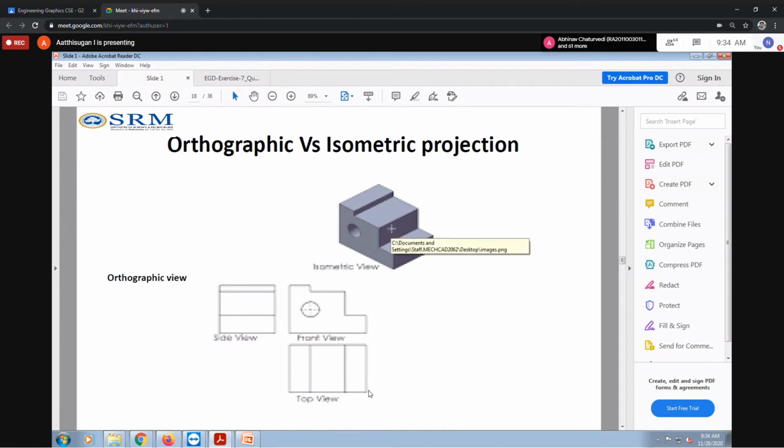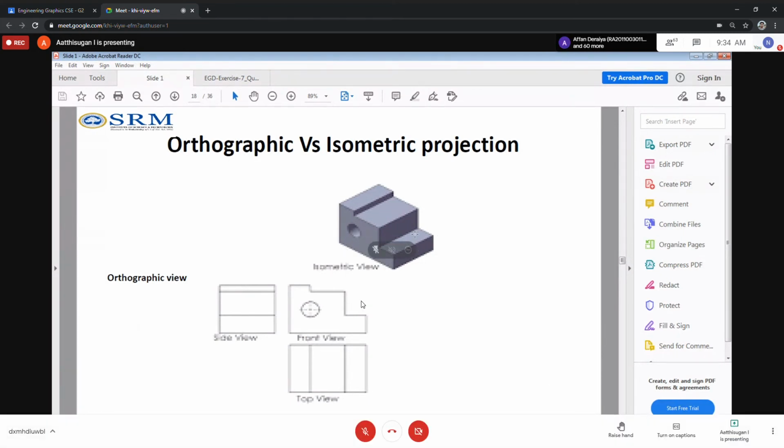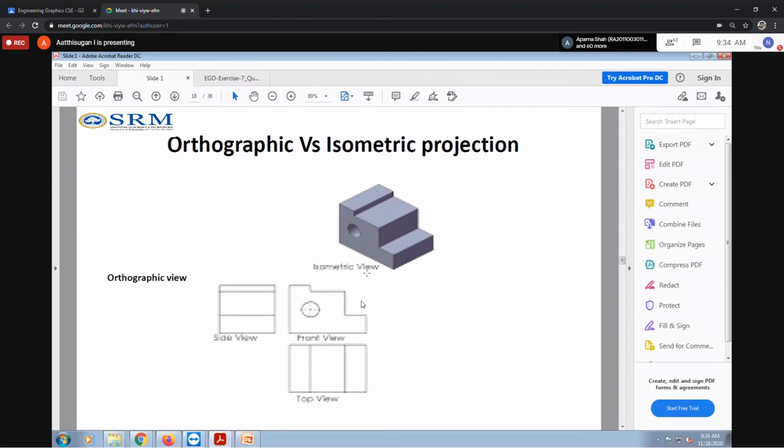Suppose you draw this 3D image. So this we know is isometric projection. In AutoCAD also you are able to see the isometric projection in the layout option, so we are able to see some three dimensions, maybe this side and the XY direction. So this is an isometric view.